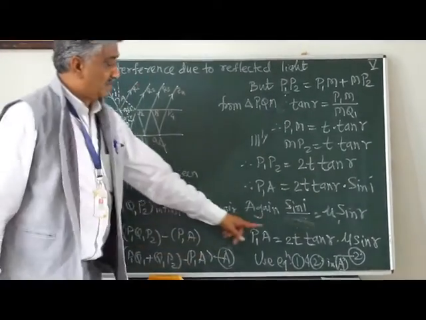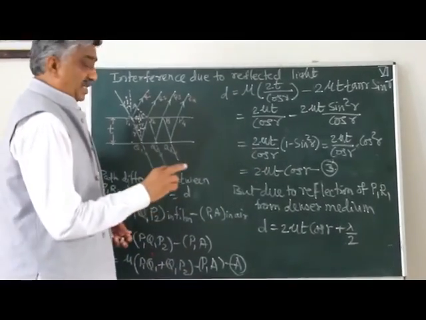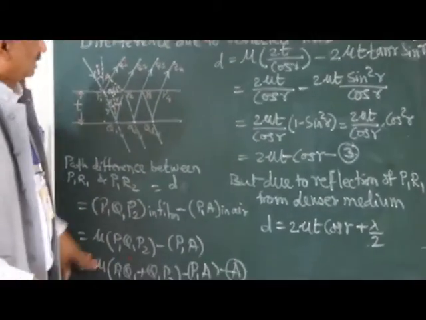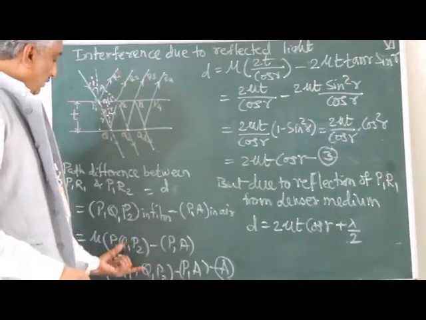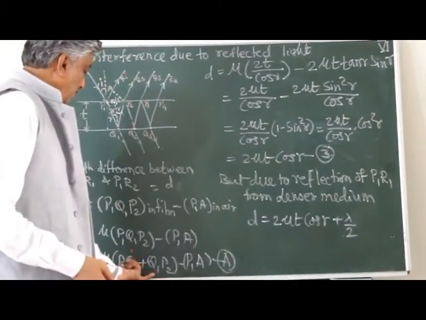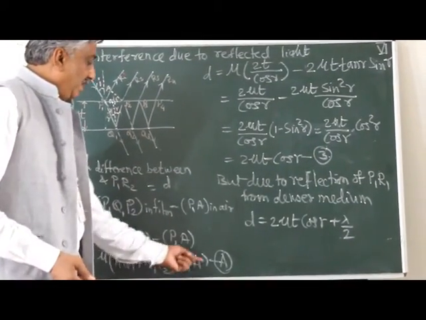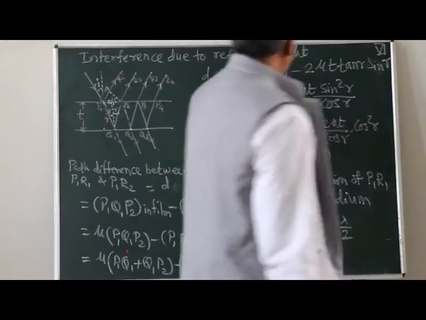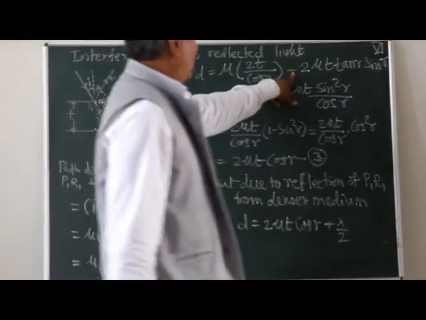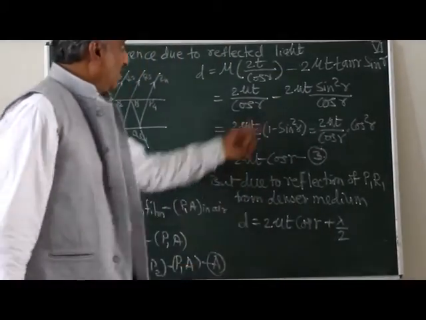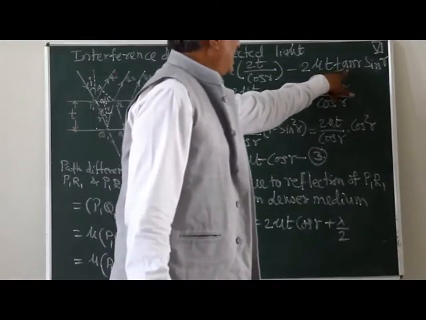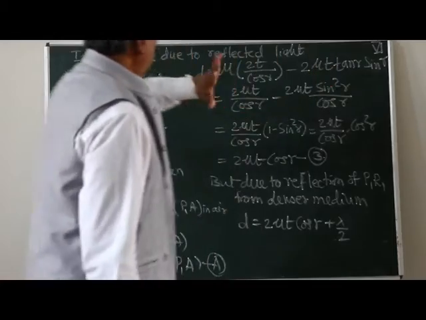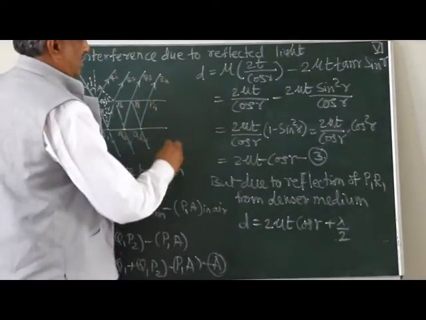In the previous slide we have equation 1, and here we use equation 1 and equation 2 in equation A. So the values of P1Q1 plus P1P2 and P1A we have to substitute here. So delta is equal to mu times 2t upon cos r, minus the value of P1A, 2 mu t tan r into sin r. Now we just have to solve the equation.